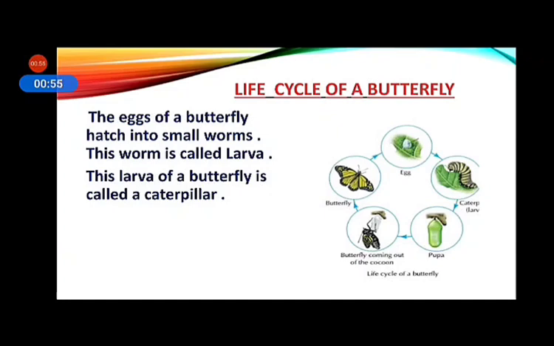Now, life cycle of a butterfly. The eggs of a butterfly hatch into small worms. The worm is called larva. This larva of butterfly is called caterpillar. This is caterpillar. Similarly, the larva of a housefly is called a maggot.